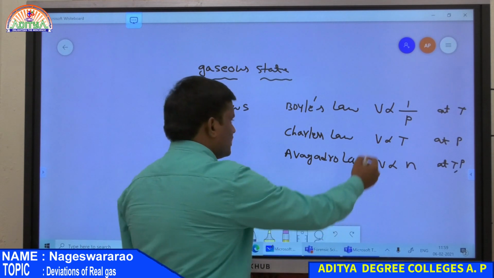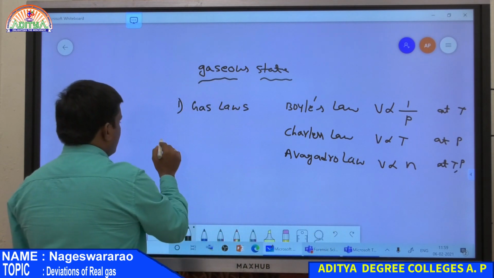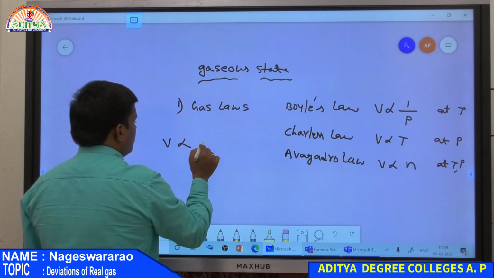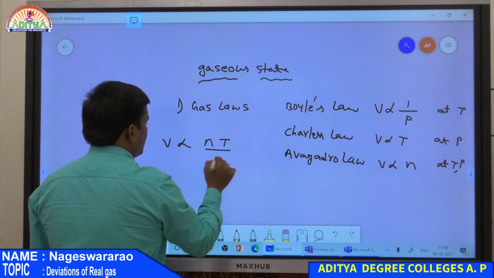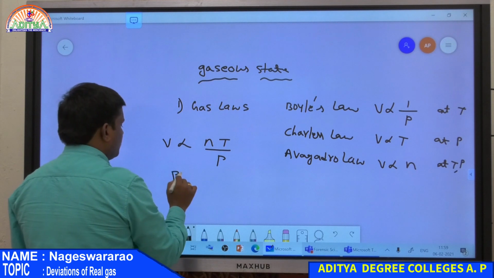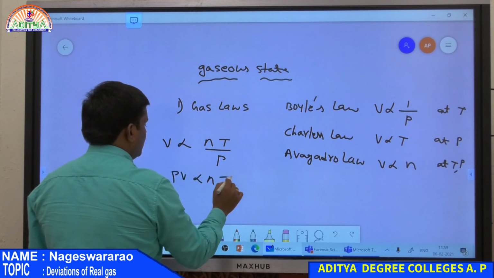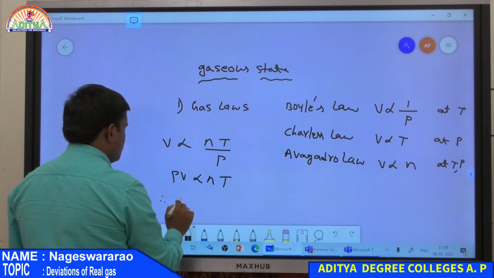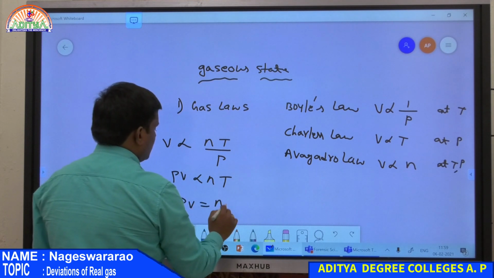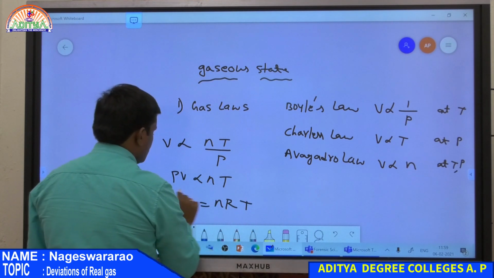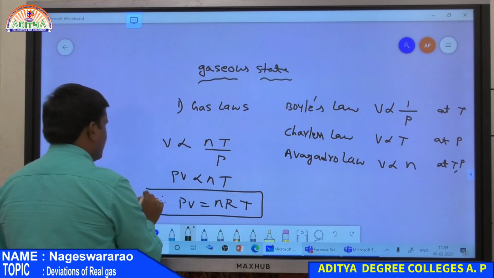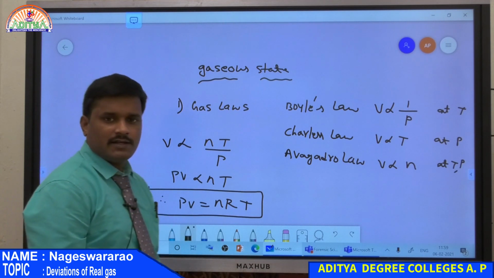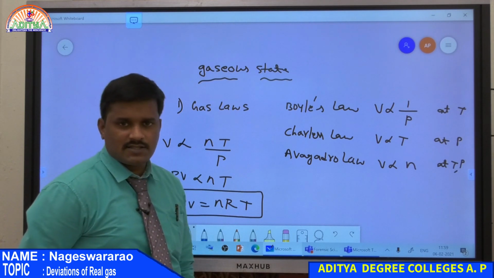By using all these equations, we get V is directly proportional to nT divided by P. Therefore PV is directly proportional to nT, and hence PV is equal to nRT. So finally we get the equation PV equals nRT, that means the ideal gas equation.